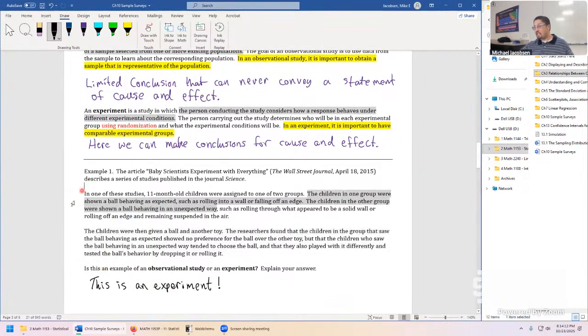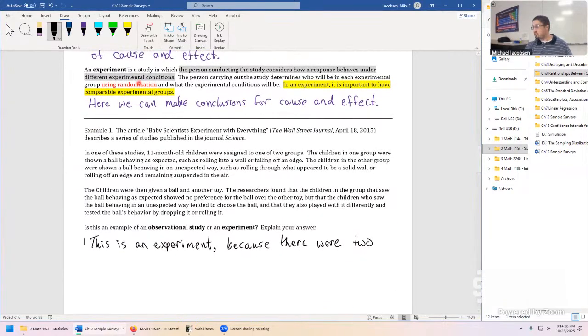So let's put all those thoughts together. This is an experiment, because there were two experimental conditions. That's how our author wrote this out.